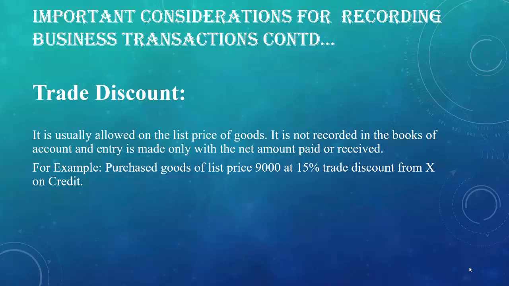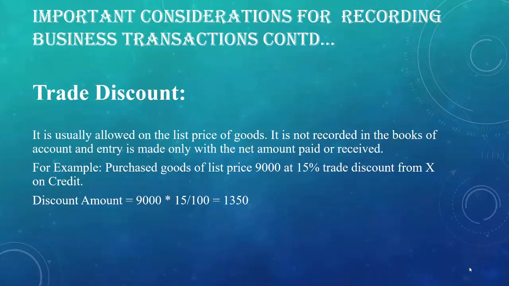We purchased goods of list price rupees 9,000 at 15% trade discount from X on credit. Now, how to calculate the amount of trade discount? The amount of trade discount can be calculated as follows. 9,000 multiplied by 15 divided by 100, and we get the amount equal to 1,350 rupees.